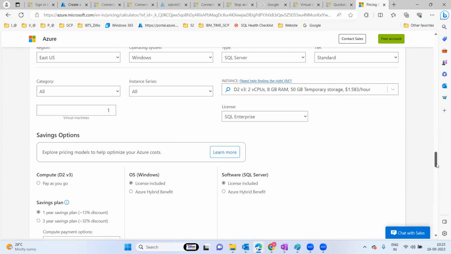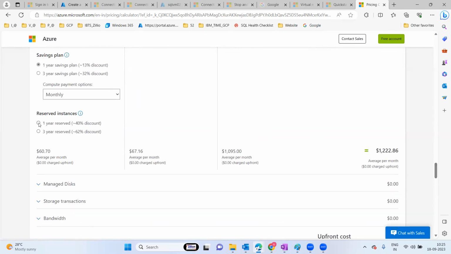Reserved instance, in the sense, the service itself we are going to reserve. So you are not utilizing it at this moment. As and when the requirement comes, at that time we deploy and utilize the services, whether compute or storage or network, whatever.